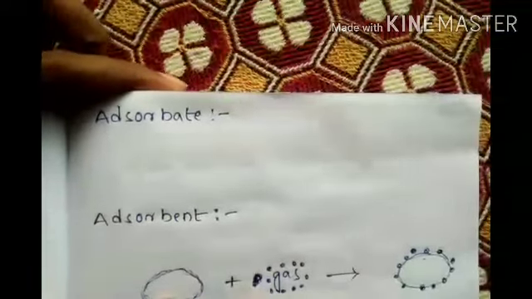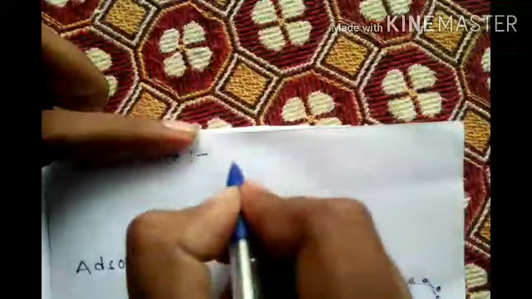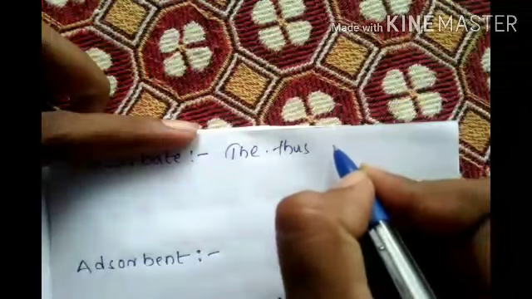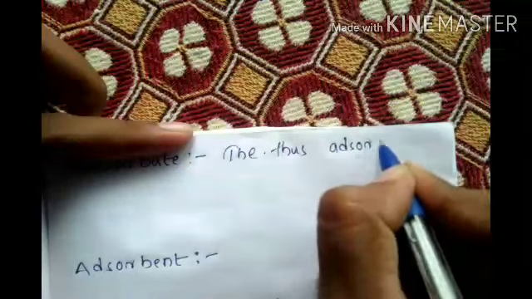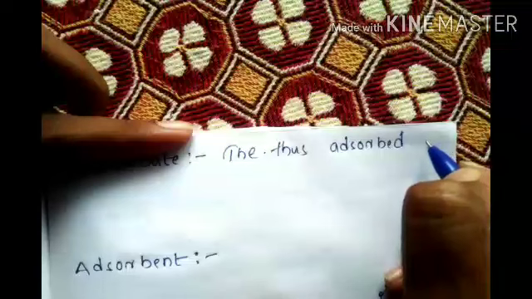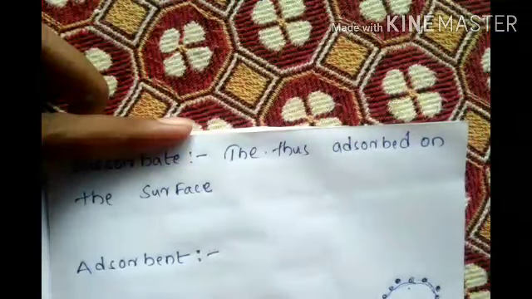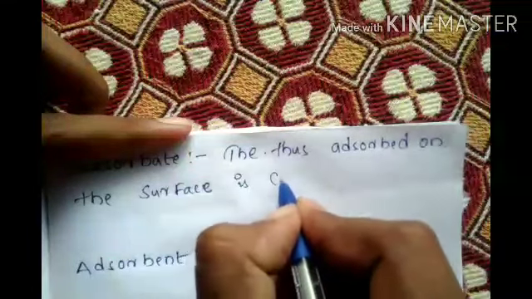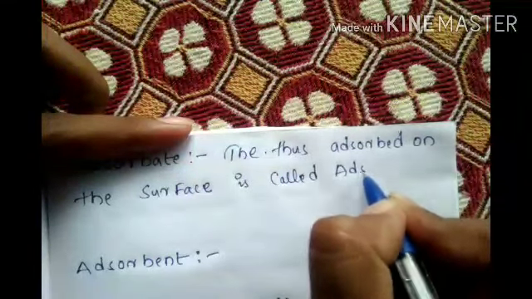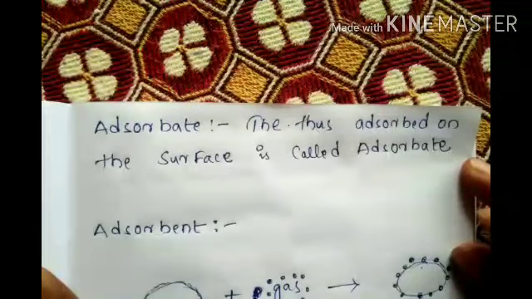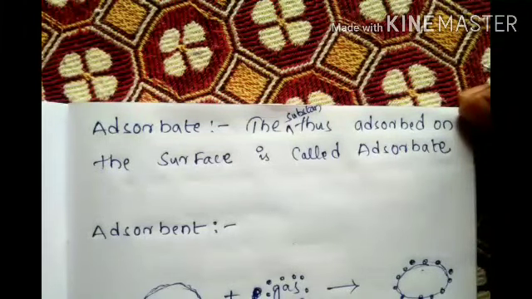Now write the definition. The substance adsorbed on the surface is called adsorbate.